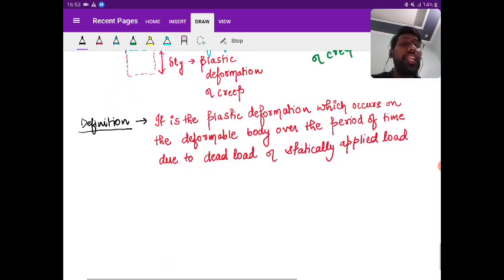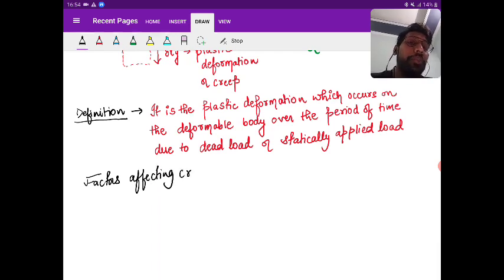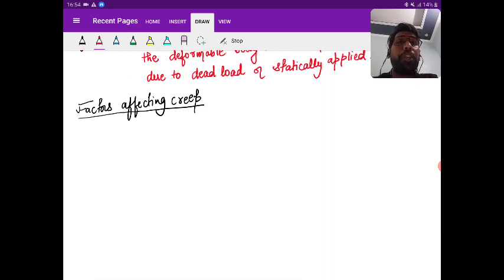Now next, what are the factors affecting creep? What are the factors that are going to affect creep? See, the first factor is temperature.